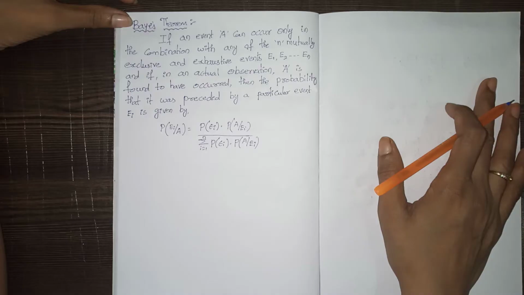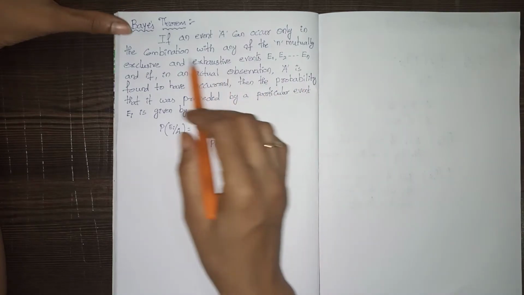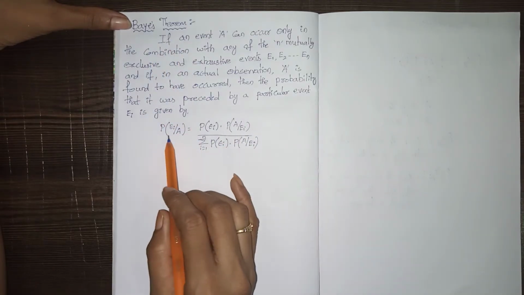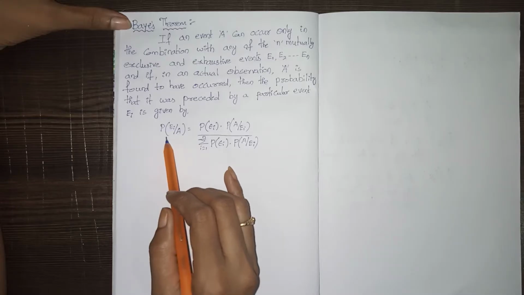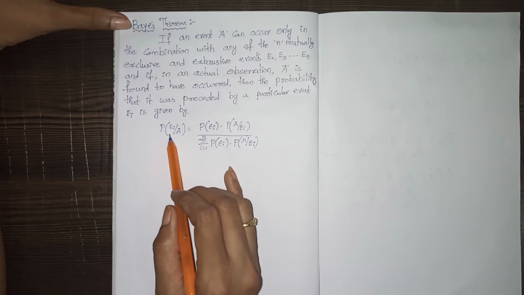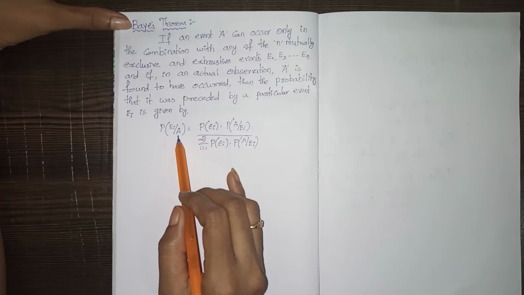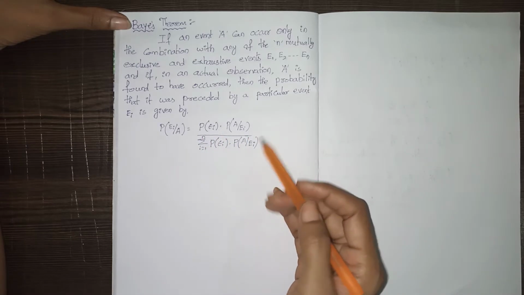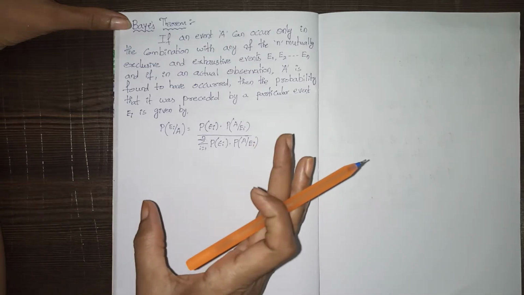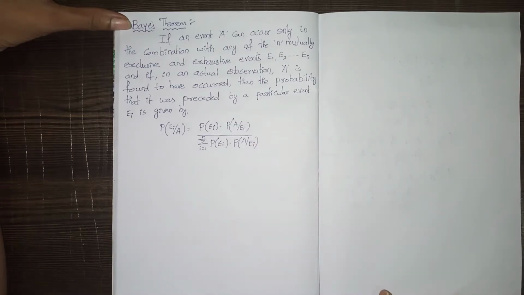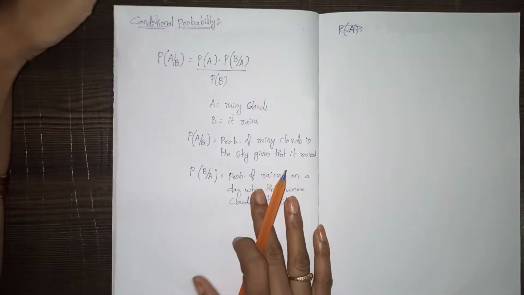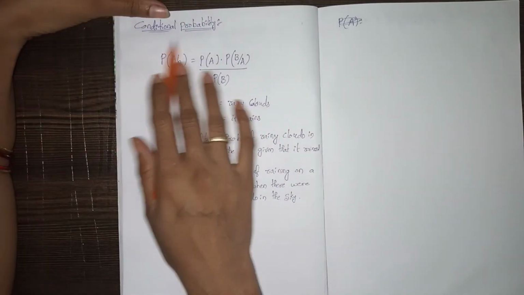Today we are going to discuss Bayes theorem. Before learning Bayes theorem, you have to know the meaning of probability of E1 given A and probability of A given E. You have to know what the difference is. I'll explain by taking one example. This is called conditional probability.